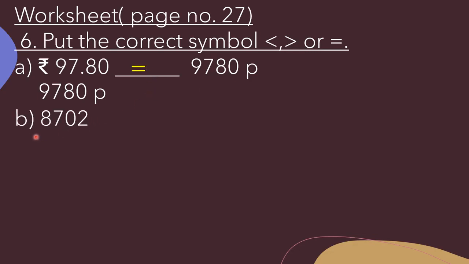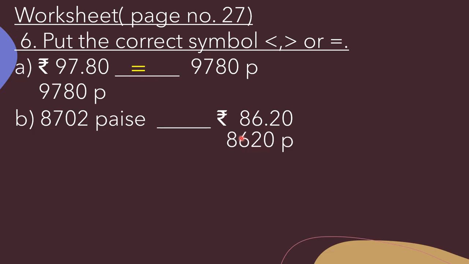Now in B part, 8702 paise dash rupees 86.20. So here we will make this rupees into paise, and we just simply remove this point. And how many paises are there? That is 8620. Okay. Now 8702 is given here, and 8620 is here. So which one is greater? That is 8702. So here we will put sign like this. Okay, so 8702 paises are greater than 8620 paise.